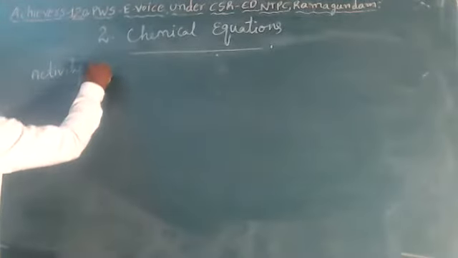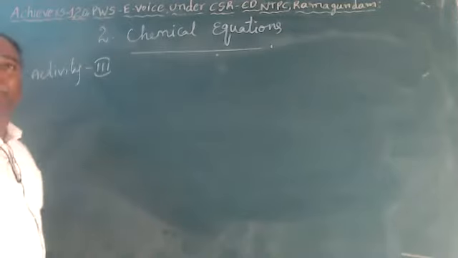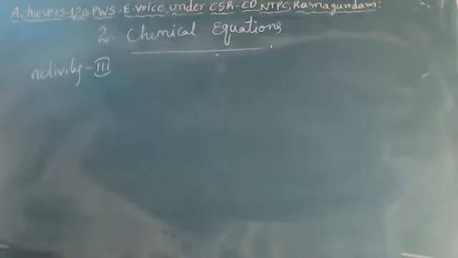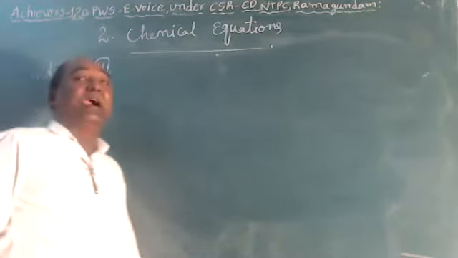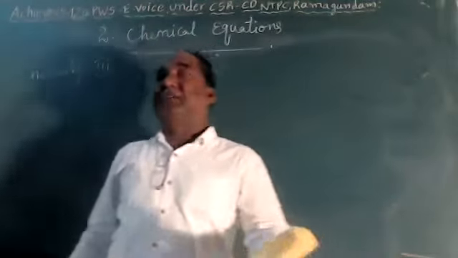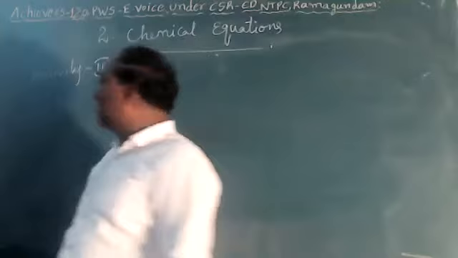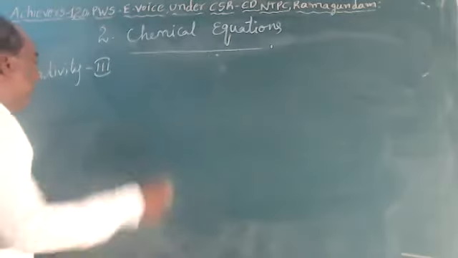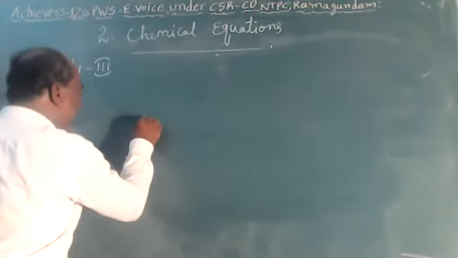Activity 3. It tells about the formation of gas. So let me take one conical flask.